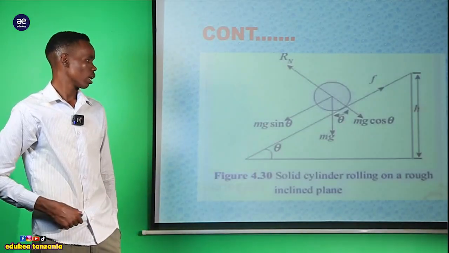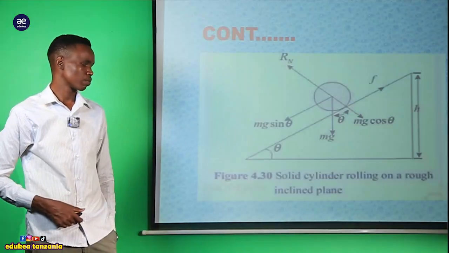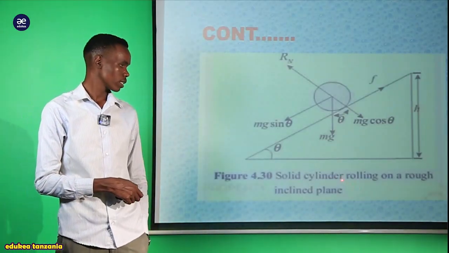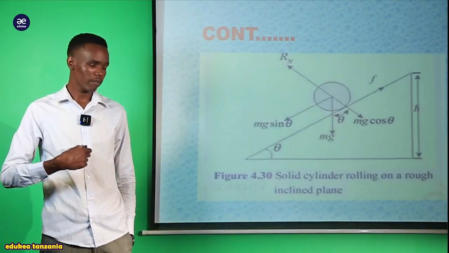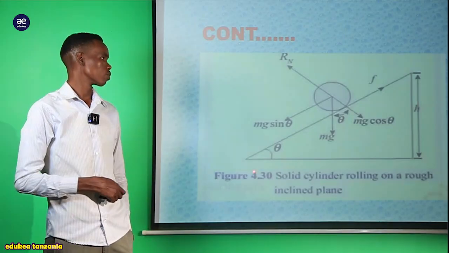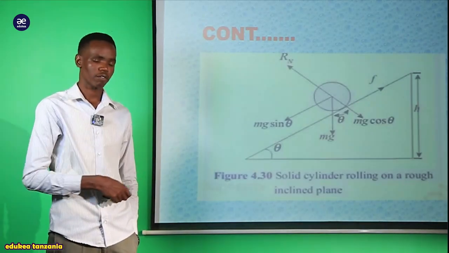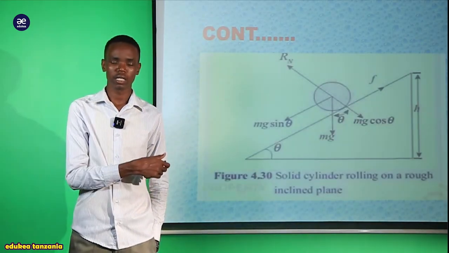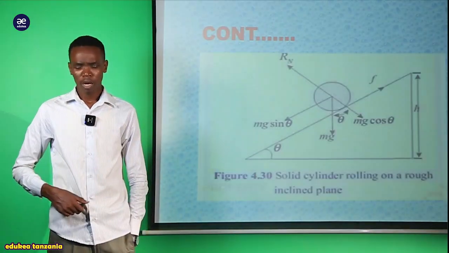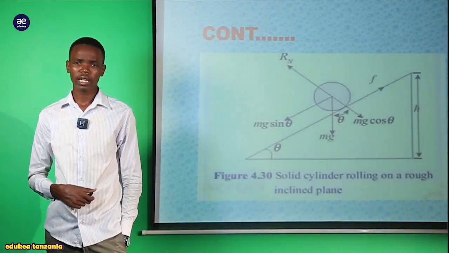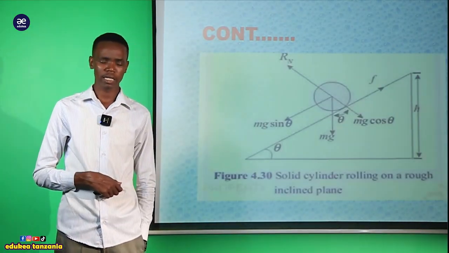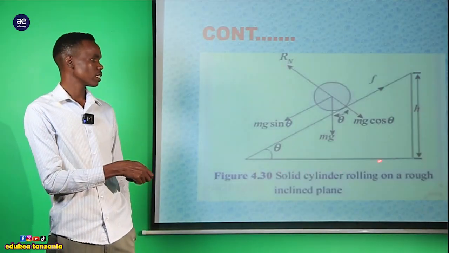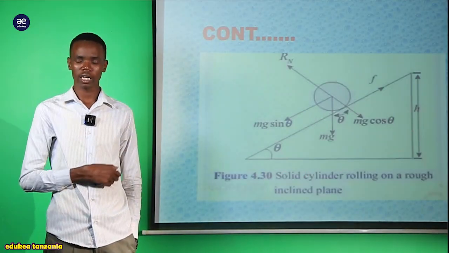Now we have this figure that represents the solid cylinder rolling on a rough inclined plane. Kwa tuna solid cylinder ambayo ina roll on the rough of the inclined plane. This is a figure explaining. If we observe very carefully our figure here, my dear student, we see this is the structure of the inclined plane.